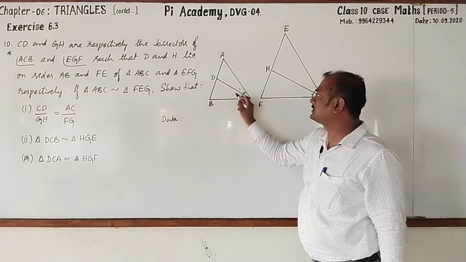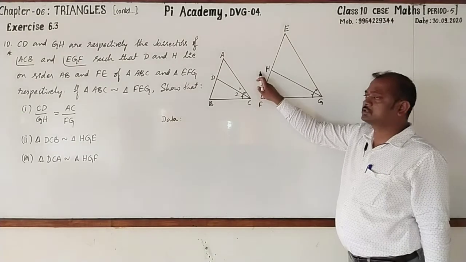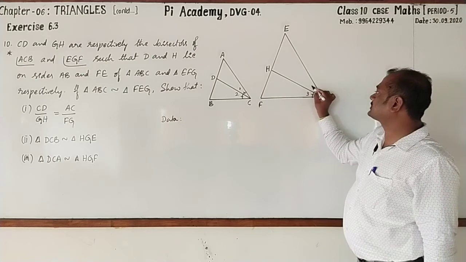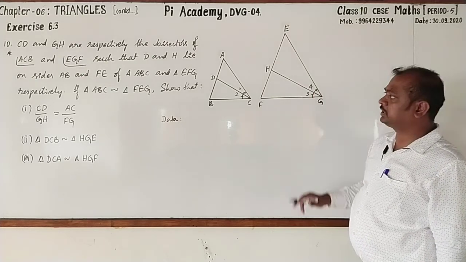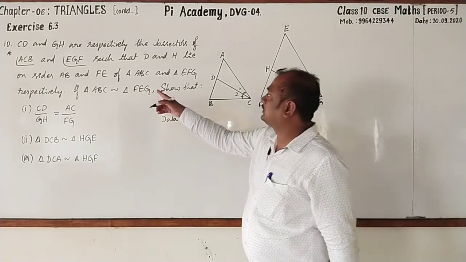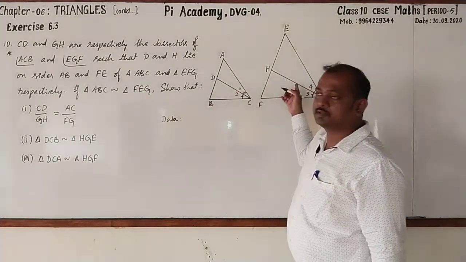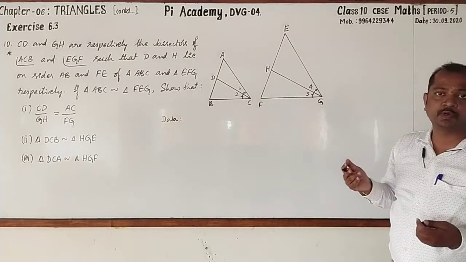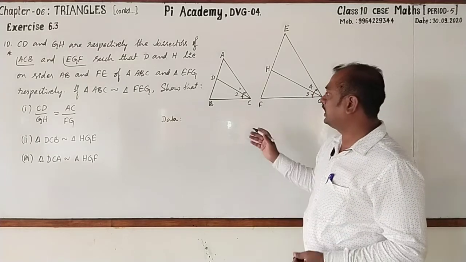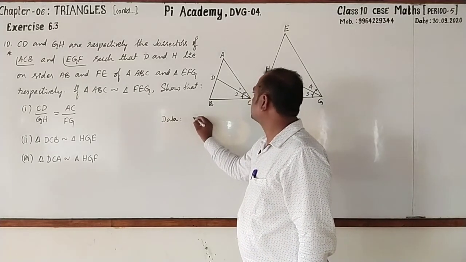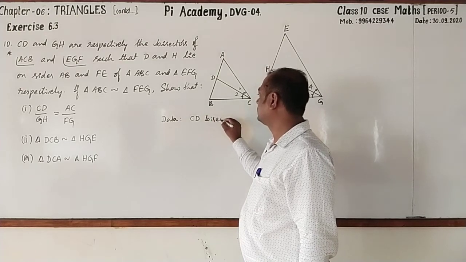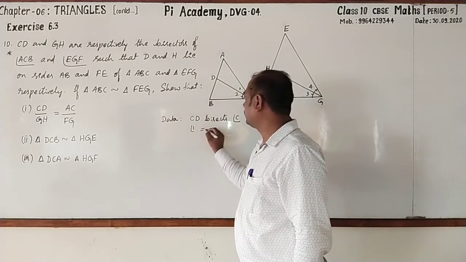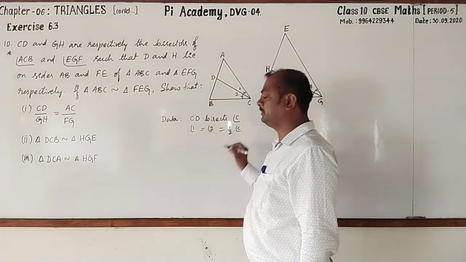You may go for numbering these angles 1 and 2. Similarly, GH will bisect the angle G, that is EGF. You may call it as 3 and 4. Angle 3 and 4 are equal. Then after that, two triangles are similar. When two triangles are similar, their corresponding angles will be equal and also corresponding sides will be in the same ratio. I'll write it. Here, first CD bisects angle C, nothing but ACB. Therefore, we can write angle 1 equal to angle 2 equal to half of angle C.